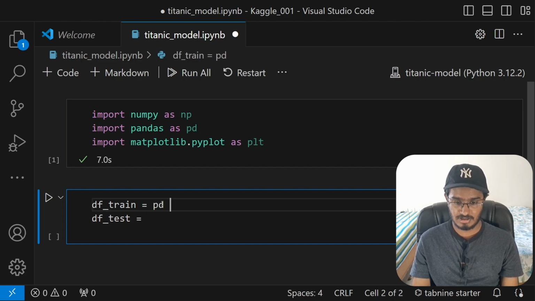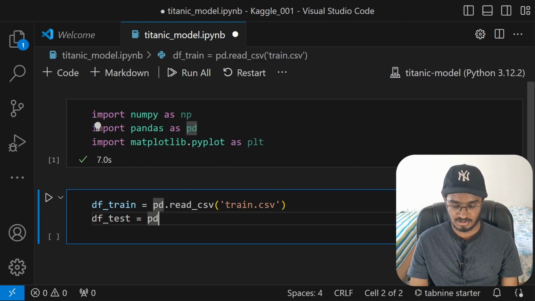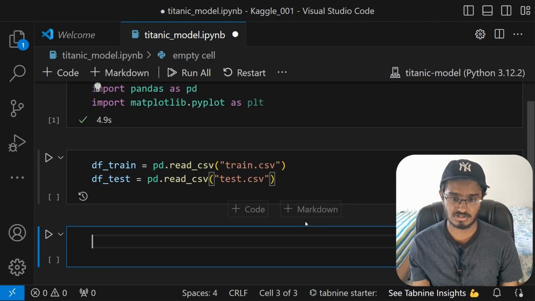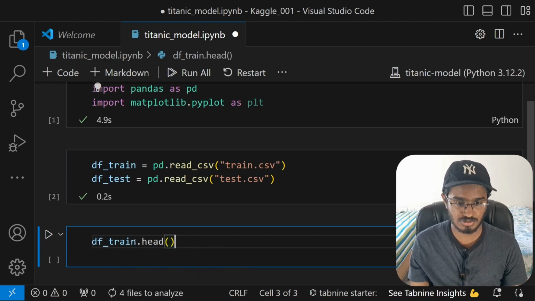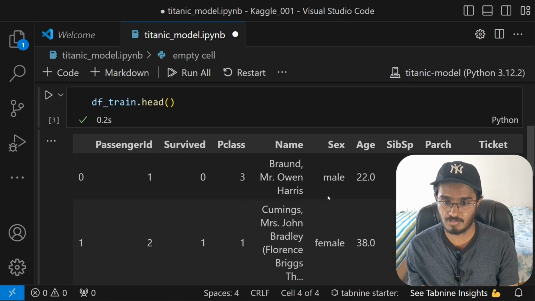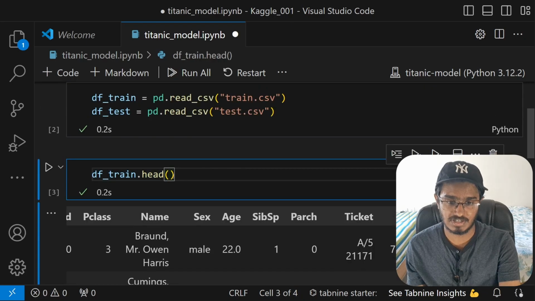Df train will be pd.read_csv, which will take in train.csv. Then we will also load in the test CSV as well. Now run this code cell. Now when you type in df train.head, this should show us the first 5 records. Yep, we see the first 5 records of the train data frame.